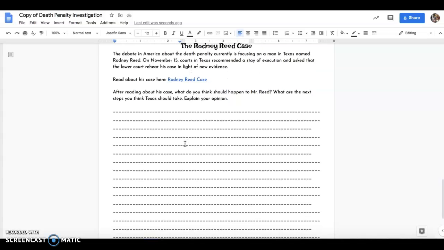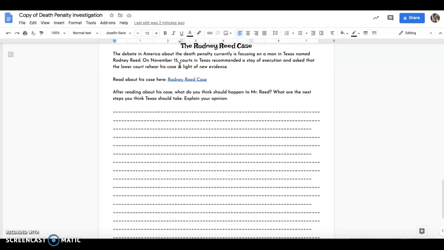Then scroll down to here, the debate in America about the death penalty. Last year was focusing on a Texas man named Rodney Reed. Last year at about this time, the courts in Texas recommended a stay of execution. That means they asked that he not be executed and asked that the lower court rehear his case in light of some new evidence that was brought up.